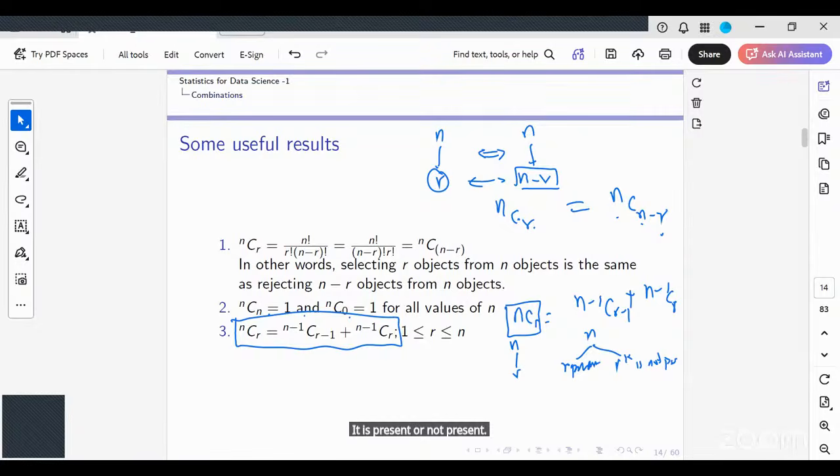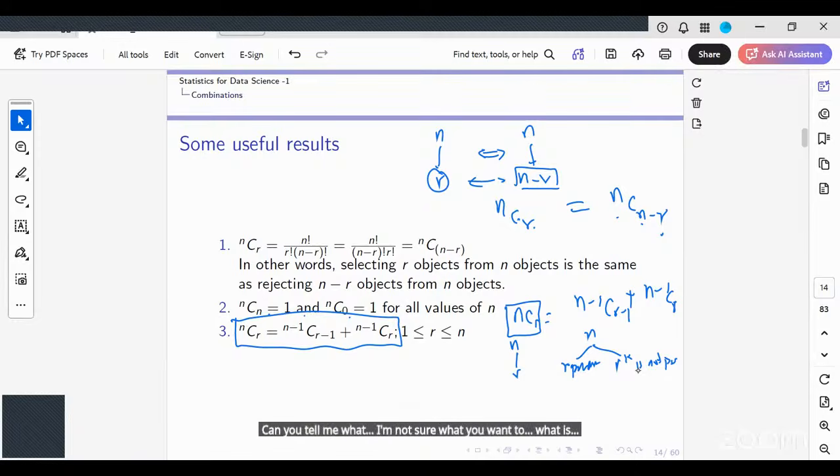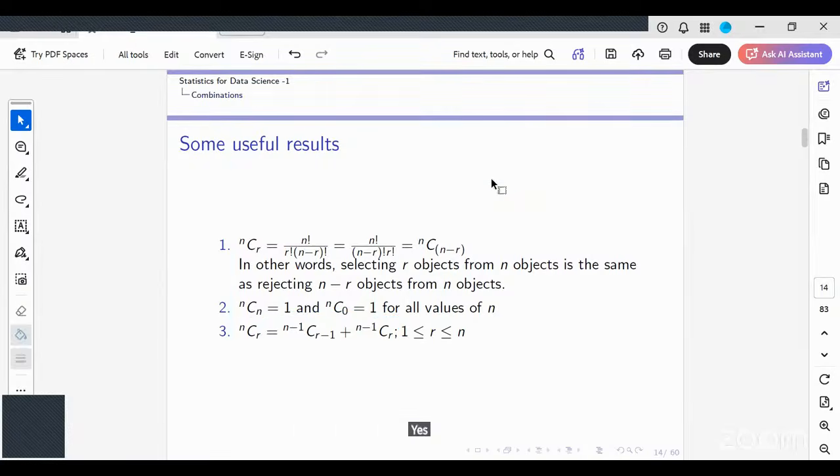Yeah. Ma'am, can you tell me how can we use beggar's method? What method? Beggar's method. Can you tell me what? I'm not sure what you want to. Ma'am, first we give away the objects which are necessary. Then Yes. we do the choosing of objects.